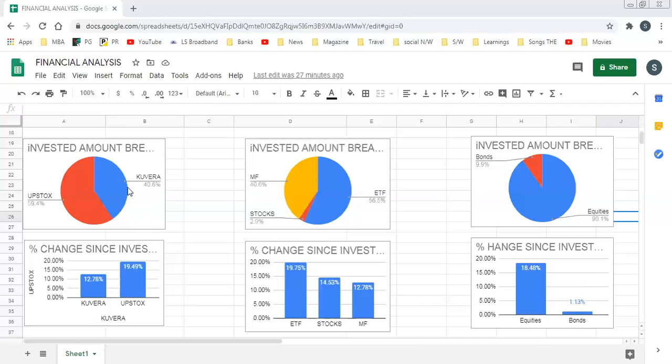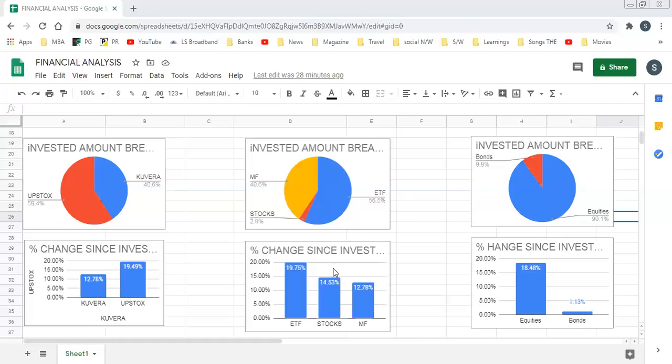This is about how much amount I invested, and this is about the percentage of profit I earned till date. If you combine these two, you may get a knowledge of this. See, for example, out of 100%, 59% I invested in Upstocks, and I got a profit of 19.49%. And out of 40.6%, I got a profit of 12.78%. So I invested more in Upstocks, so my profit is also more in Upstocks. By seeing this, I can easily understand that I am investing in the right manner.